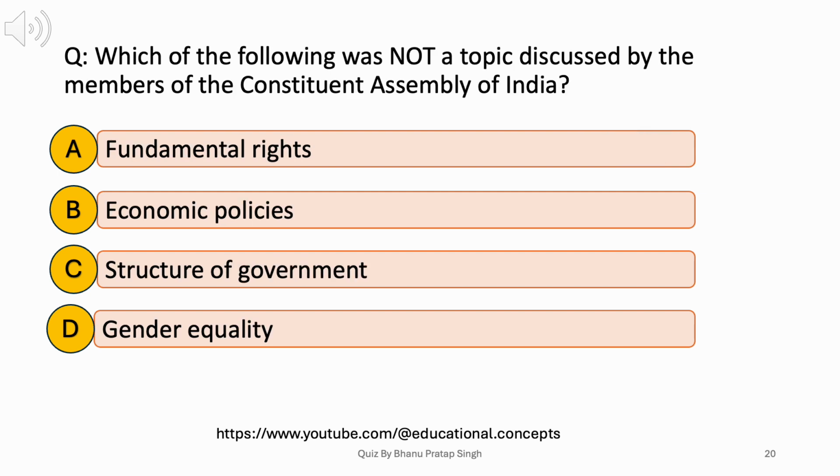Which of the following was not a topic discussed by the members of the Constituent Assembly of India? A. Fundamental rights. B. Economic policies. C. Structure of government. D. Gender equality. Answer. B. Economic policies.